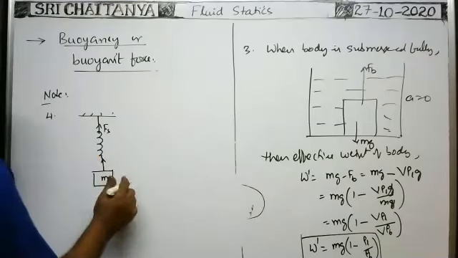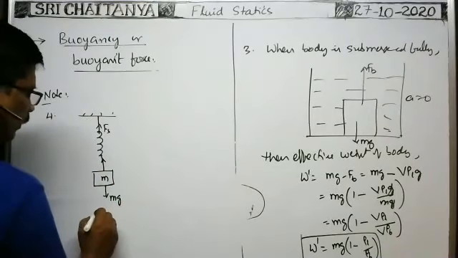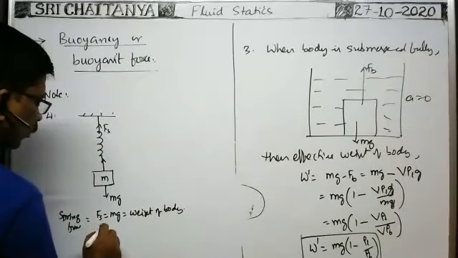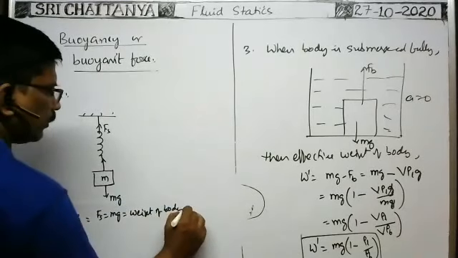As it is under equilibrium, then spring force is equal to weight only, no? So under equilibrium, spring force is equal to weight mg. That is equal to weight of the body, that is W1.